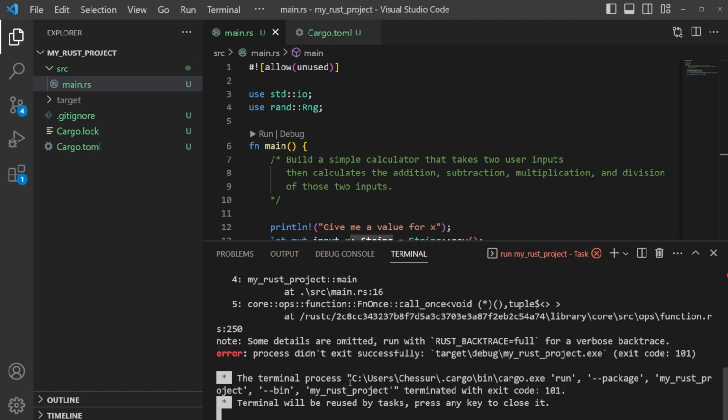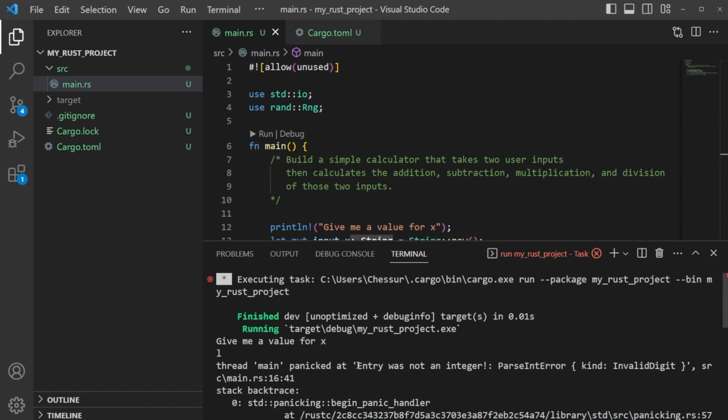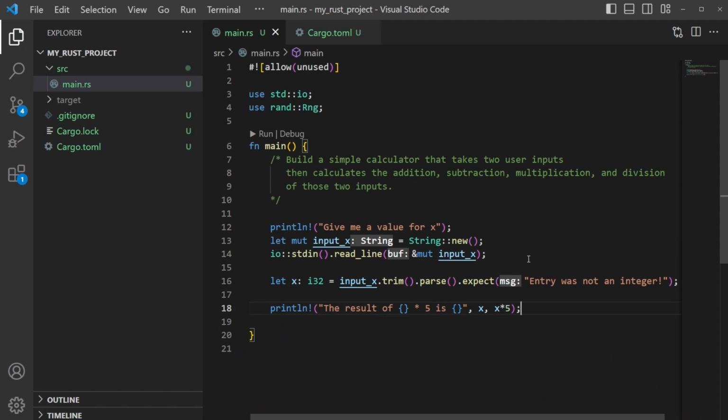See, L didn't work because we were expecting an integer, and it says right here, entry was non-integer. So we had a parse error, and that's perfect. That's what we wanted to have happen there. So we're even controlling some of this. If we're not getting a number value in here, it's going to cause an error in the program. That's awesome. Okay, so we need 2 inputs, right?